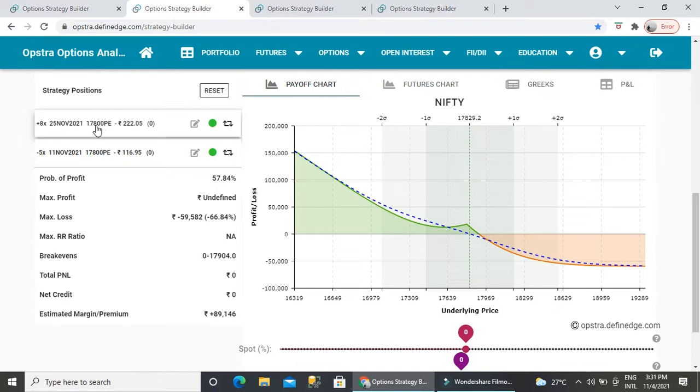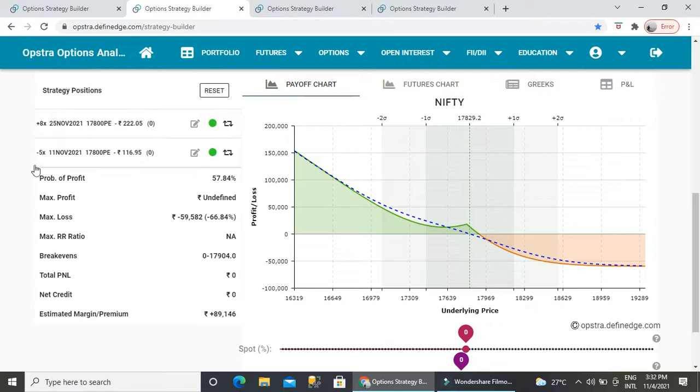So month-end 17,000, sorry, 17,800, sorry for that. Nifty was going to 18,000 and came back to 17,000, so my mind is still on 18,000. The 17,800 put is currently trading at 222.05. As usual, I am choosing the two nearest Fibonacci numbers, 8 and 5. So 8 lots of month-end 17,800 put we have to buy, and 5 lots of current week expiry 17,800 put we have to sell for 116.95.